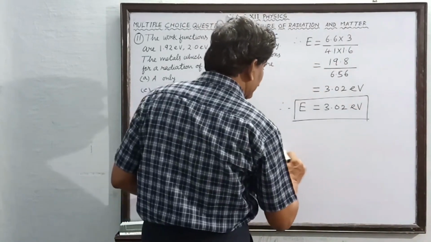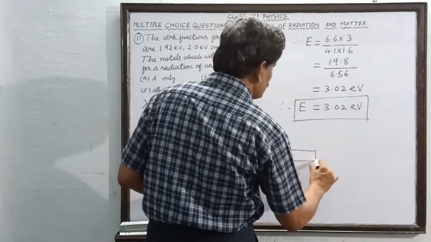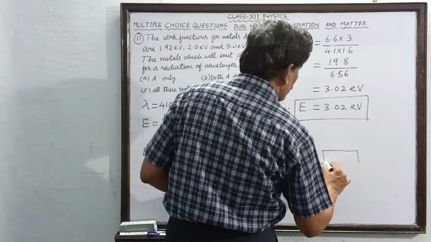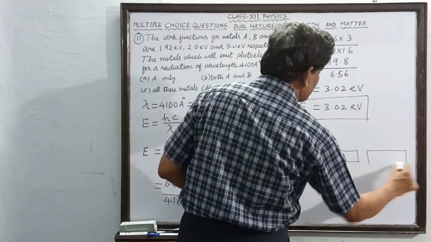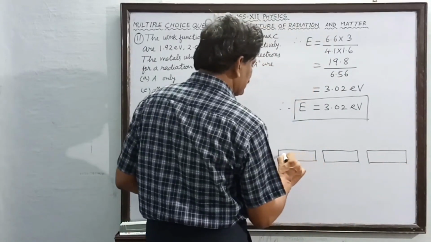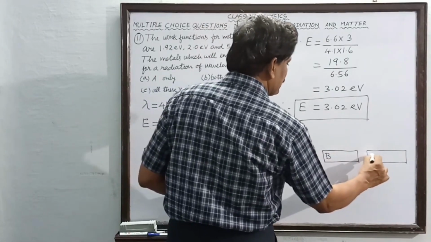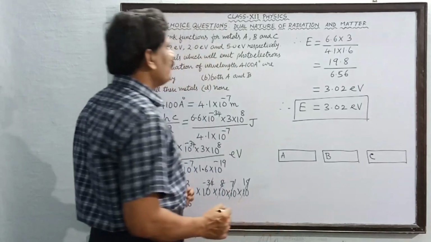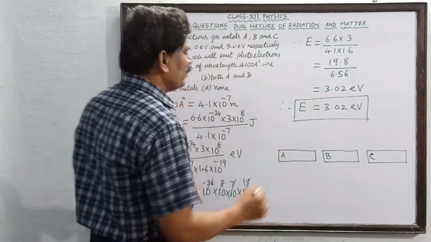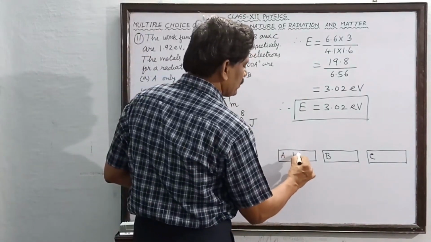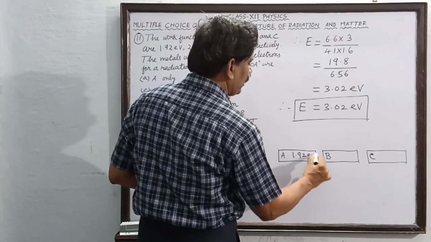So three metal plates. You see here three metal plates. 1, 2 and 3 metal plates I have taken. So this is A, this is B, and this is C. The work function of A is given as 1.92, so this is 1.92 electron volt.